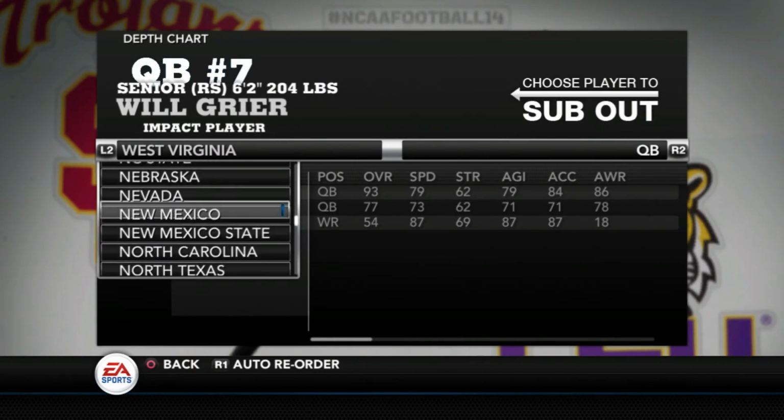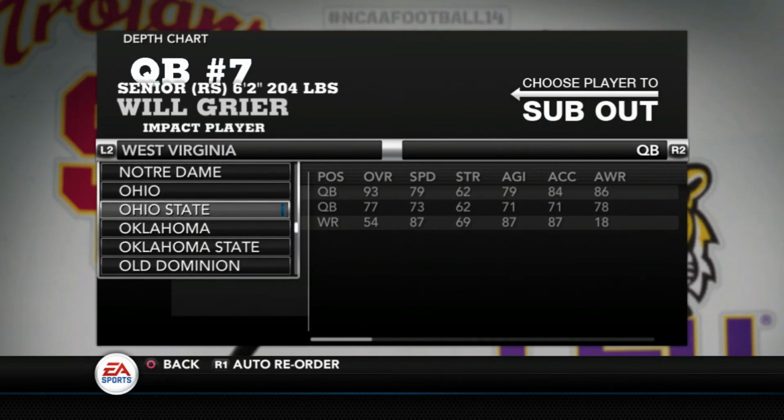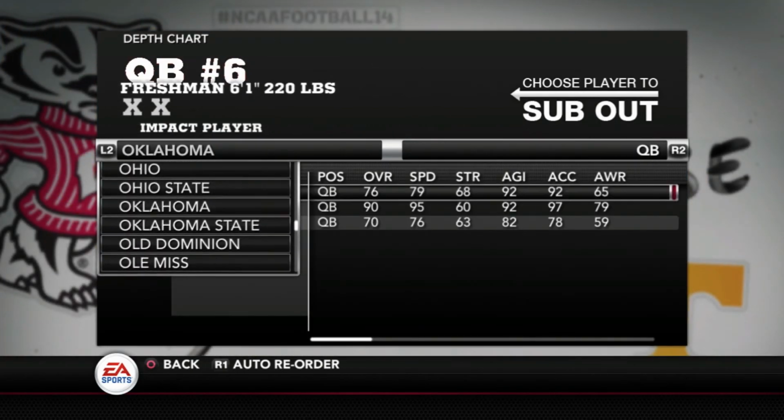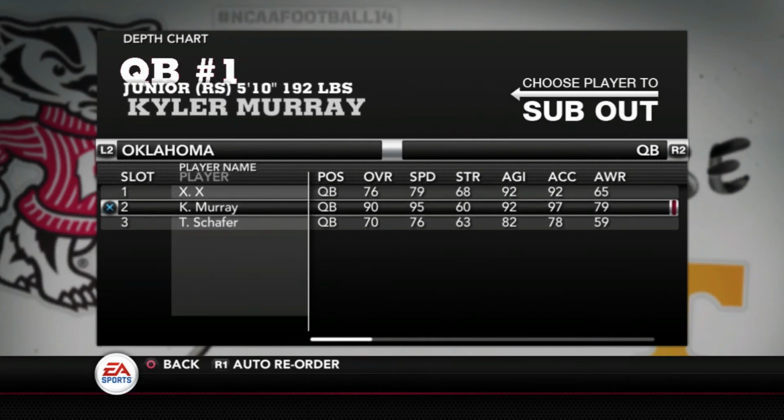So, there you have it. That's the quarterbacks for the Big 12 and how their ratings came out. Once again, this is all based off of stats. No bias or anything like that for me. And there's one to watch right there.